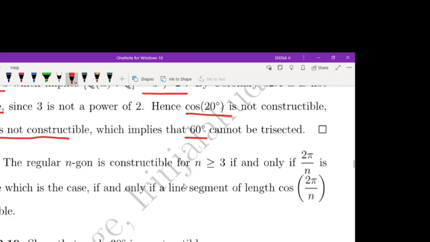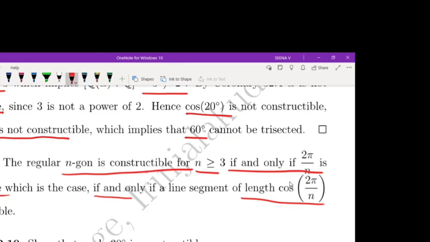Next we have a note. An n-gon is constructible for n greater than or equal to 3 if and only if 2 pi by n is constructible. And an angle 2 pi by n is constructible if and only if a line segment of length cos 2 pi by n is constructible.